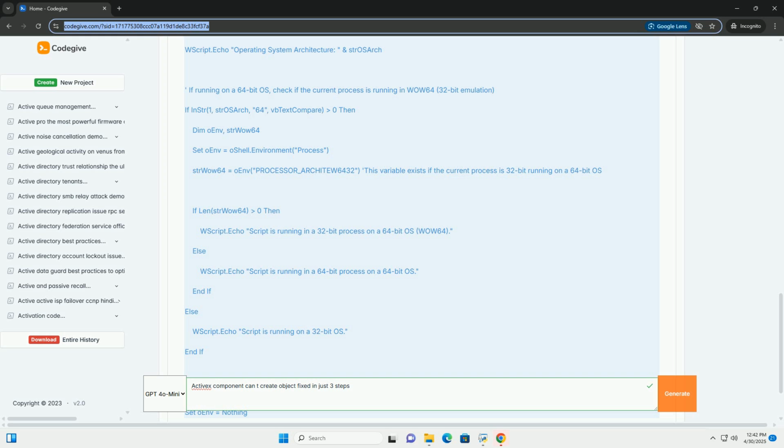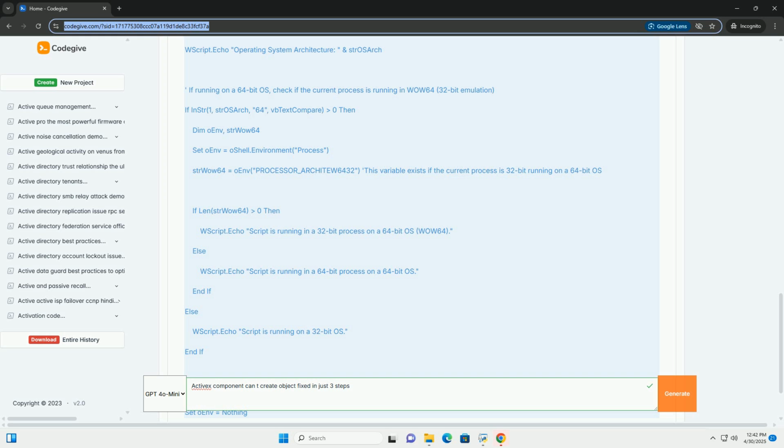3. Internet Explorer security settings, if the ActiveX component is used in a web page. If the ActiveX component is being used in a web page displayed in Internet Explorer, the security settings might be blocking its execution. Open Internet Explorer. Go to Tools, Internet Options. Select the Security tab. Choose the zone where the web page is located, usually Internet or Local intranet. Click Custom Level.